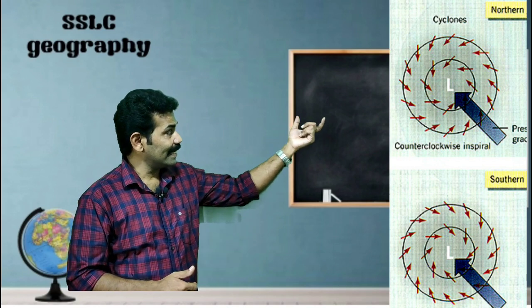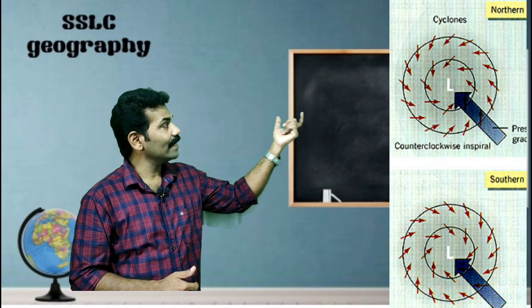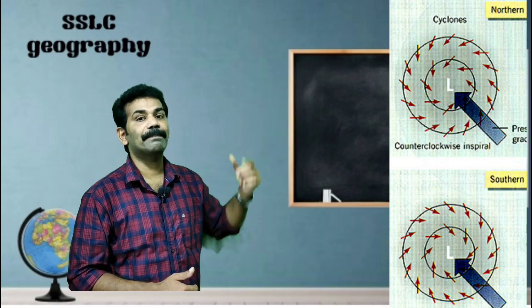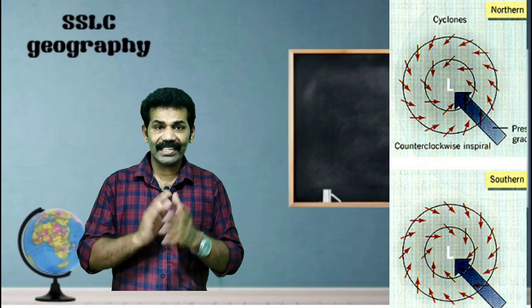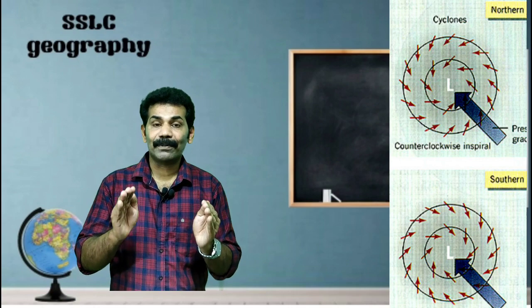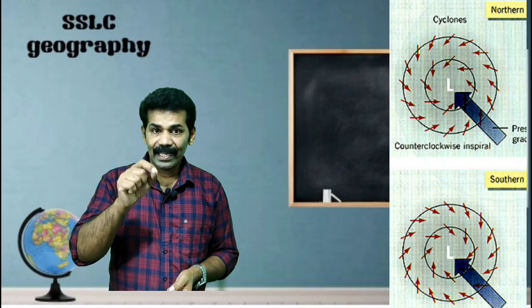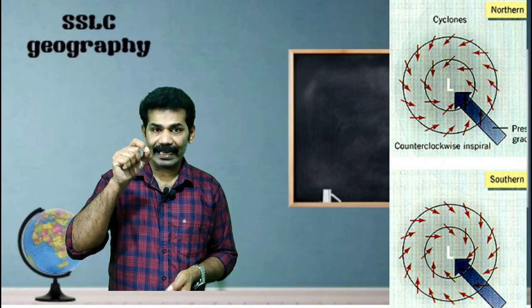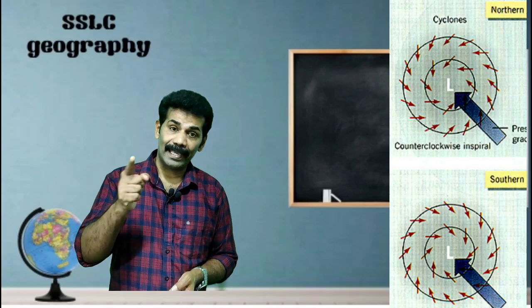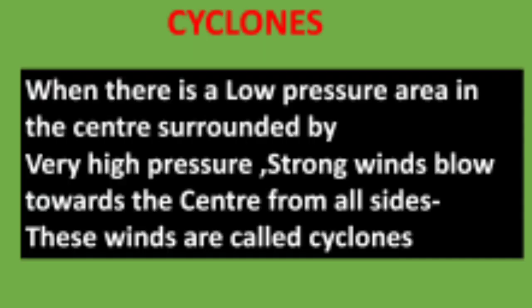You can see its center is in low pressure and surrounding it, outward, there is high pressure. When there is a low pressure area in the center surrounded by a high pressure area, the strong wind blows from the surrounding region towards the center.